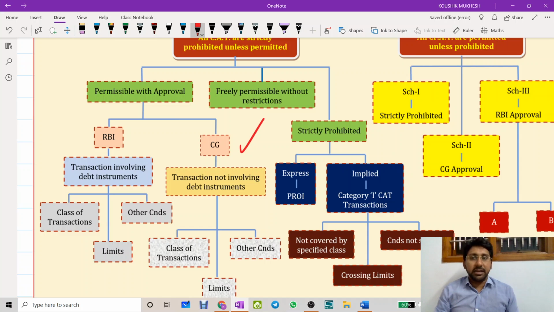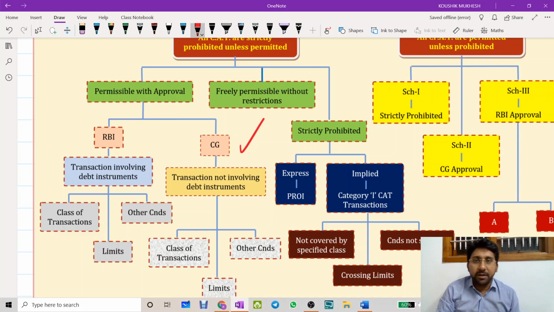Now the question arises. First thing, capital account transactions are strictly prohibited or permitted? Prohibited. Other than whatever is not said in the prohibition will be permissible? No. Capital account transactions will give you the positive list. These are the transactions you can do. All the others you cannot do. That means all transactions are strictly prohibited unless permitted.